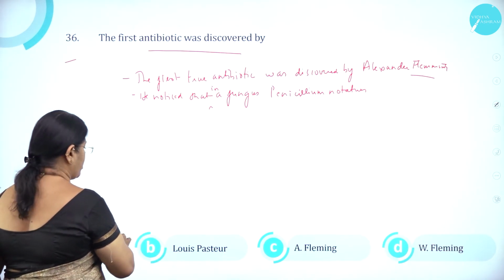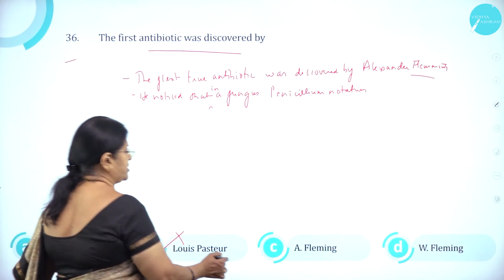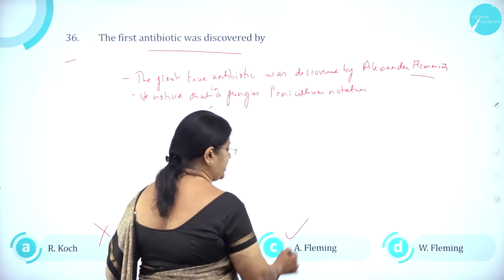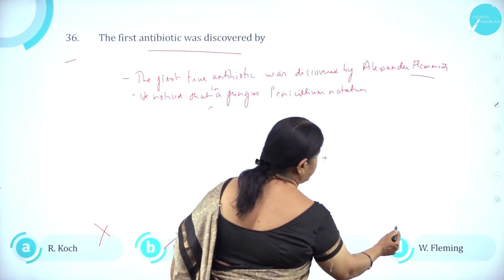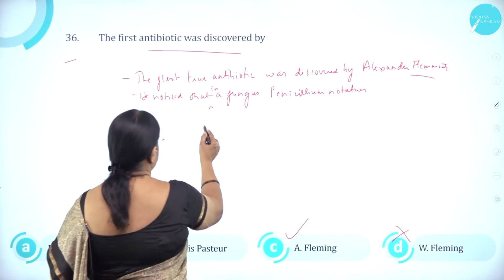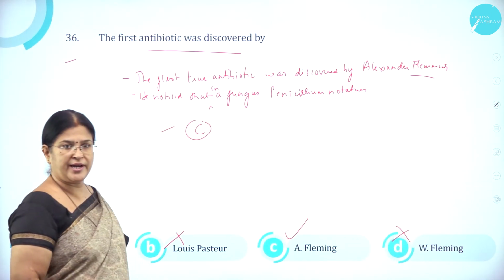So option A, R. Koch is wrong. Option B, Louis Pasteur is wrong. Option C, Alexander Fleming is correct. Option D, W. Fleming is wrong. So option C is the right answer.